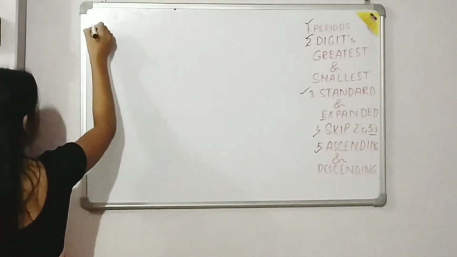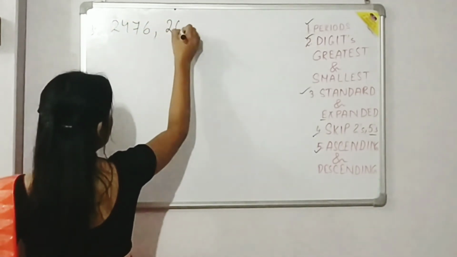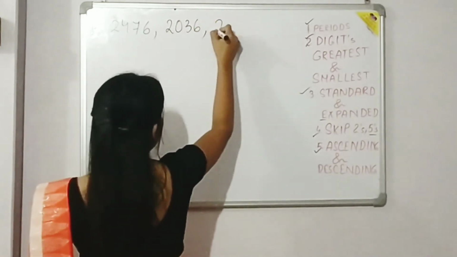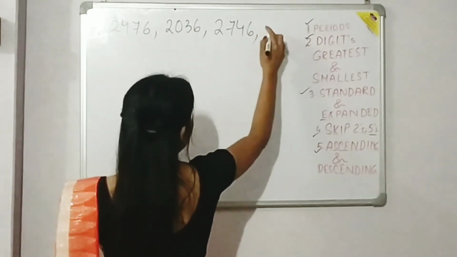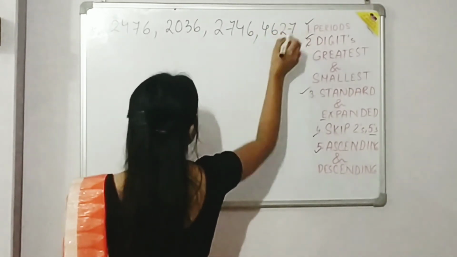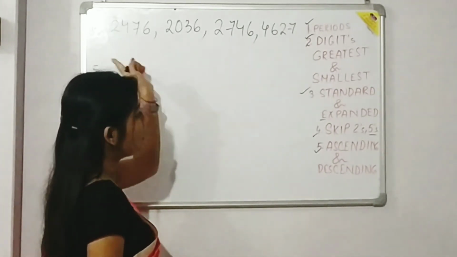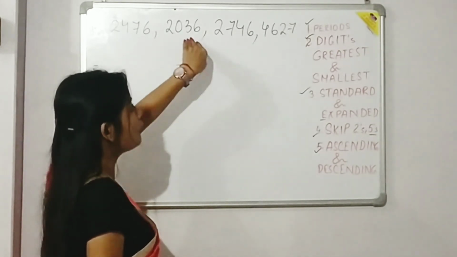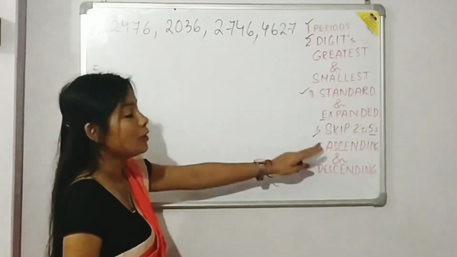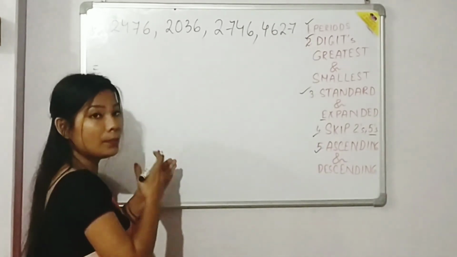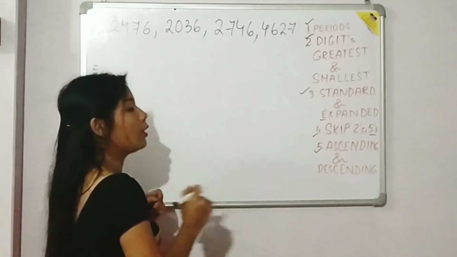Order. So let me write here some numbers: 2476, 2036, 2746, 4627. Alright. 4 numbers are provided to you. We have to find the ascending and descending order of these given numbers. So first of all, let us know what ascending order is. Ascending order means we will write from the smaller number to the greater one. This is called ascending, and descending means from the greater number to the smaller one.